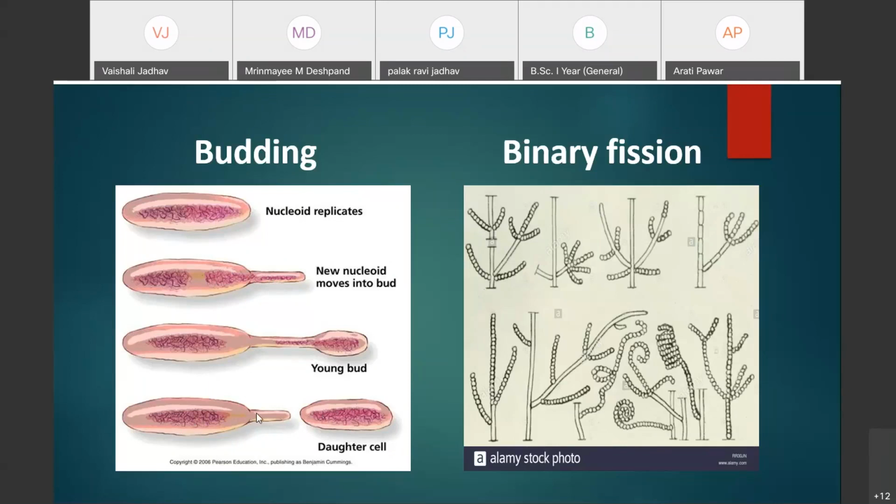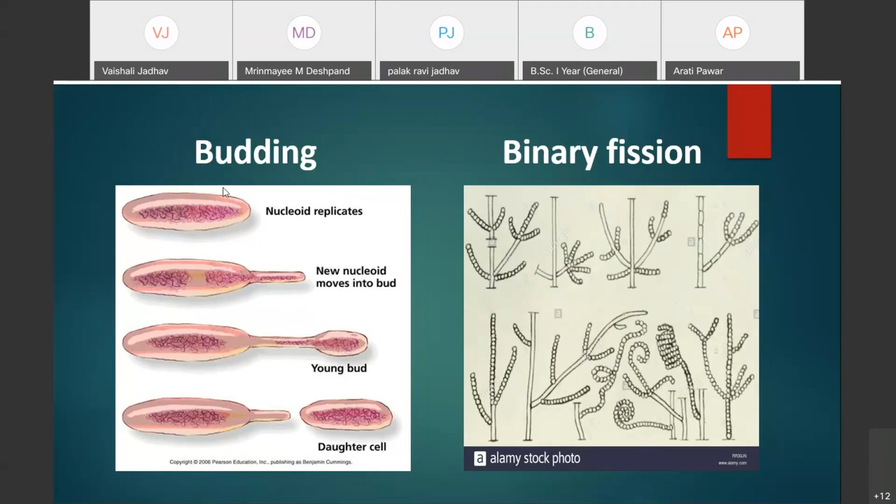Here you can see, first of all the nuclear material gets replicated, then there is a formation of a small outgrowth on the bacterial cell. The genetic material and the cell organelles move into that outgrowth. That outgrowth is called the bud, and later on that young bud gets separated from the mother cell, and from the mother cell only one bacterial cell takes place. Thus, this is how budding takes place in bacteria.